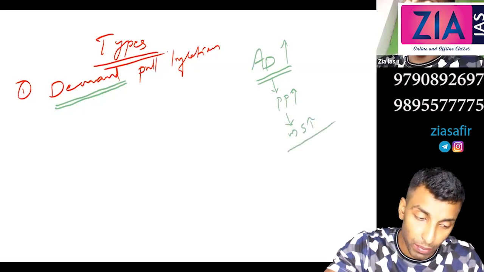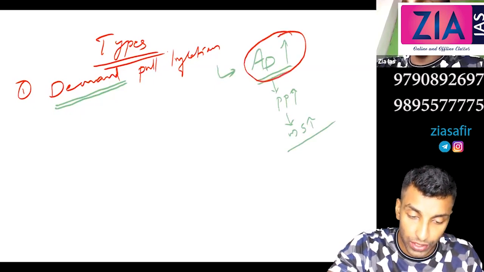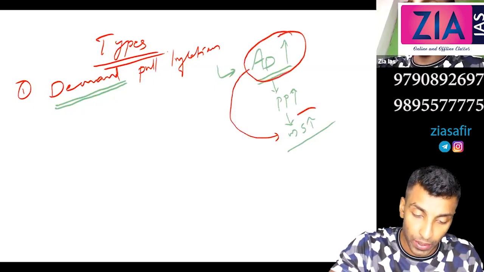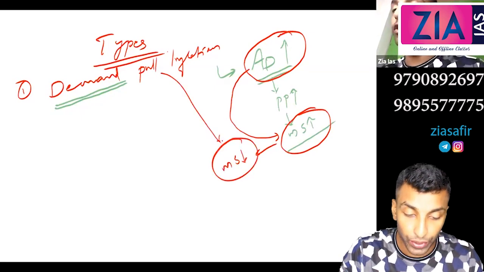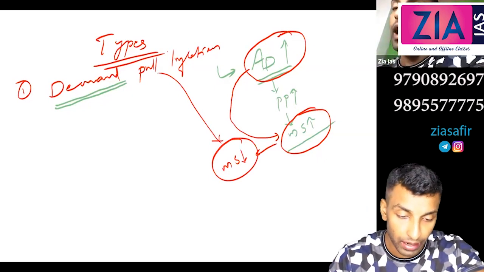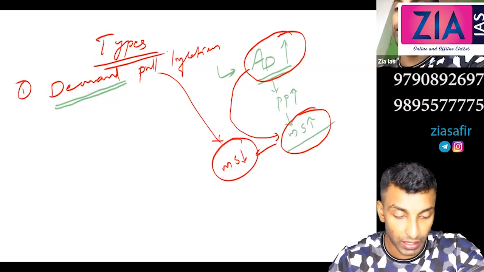So to solve this problem, demand pull inflation, what do you need to do? You need to reduce demand. How can you reduce demand? The root cause is money supply, so you need to reduce money supply. This is the solution for this inflation. You have to reduce money supply because it is caused due to demand, and demand is because of money supply.